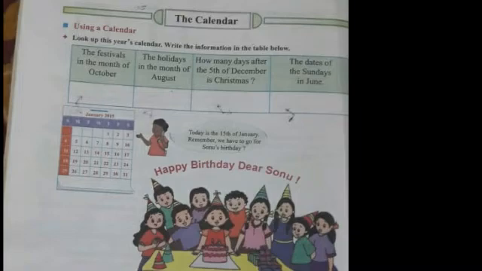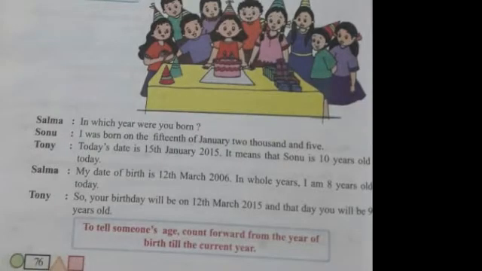Today is the 15th of January. Remember, we have to go for Sonu's birthday. Now Sonu's friends are talking with each other, and they are saying that today is the 15th of January and we have to go for Sonu's birthday. Now what is Salma telling? Salma asks, in which year were you born? Now Salma is asking Sonu in which year she was born.